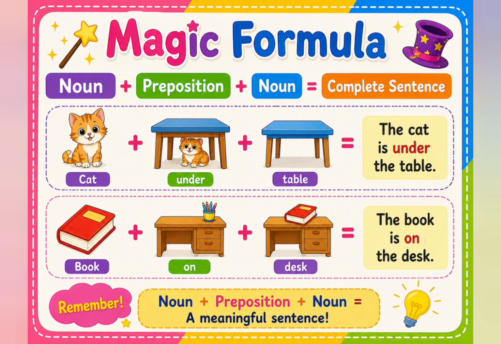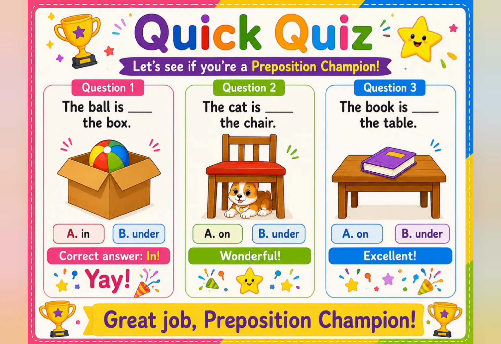Let's try one together. Dog, under, and chair. Can you make the sentence? Yes, the dog is under the chair. Very good. Now you know the magic formula. Whenever you want to tell where something is, just remember noun plus preposition plus noun is equal to a complete formula. Very good.